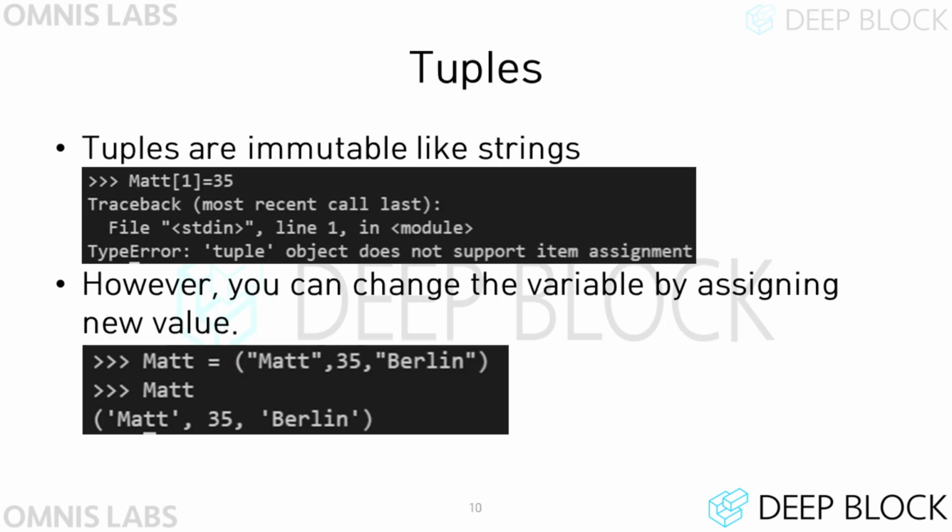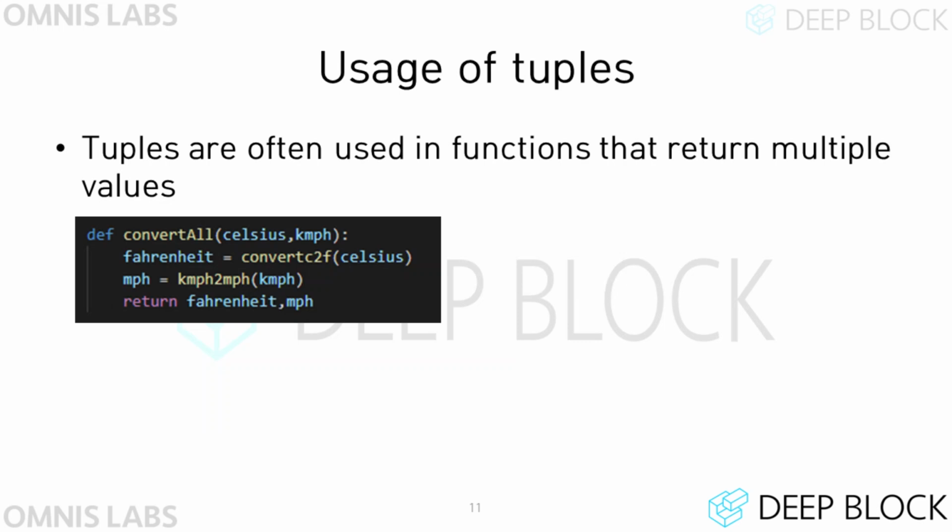Like in strings, you cannot change the elements inside a tuple. For example, if you try to assign a new value to any index in the tuple, you will get an error as shown on the screen. However, it is possible to assign a new tuple to a variable. Tuples can be useful when a function needs to return multiple values at once. As the slide shows, we can return more than one value, and we can regard the return value as a tuple.